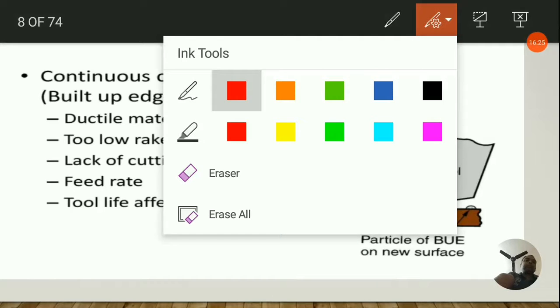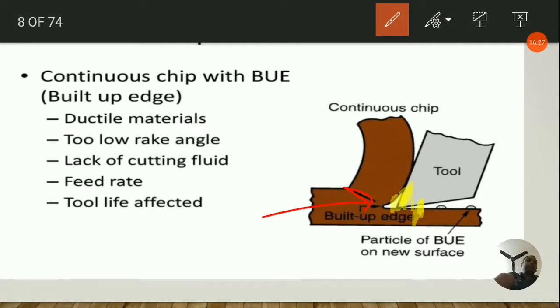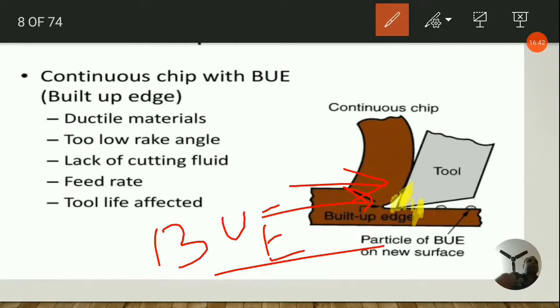So this sizable material piles up on the rake face. It acts as a cutting edge in place of the actual cutting edge. This is known as built up edge, BUE. By virtue of work hardening, a concept I already discussed in metal forming processes, the built up edge is harder than the parent material.